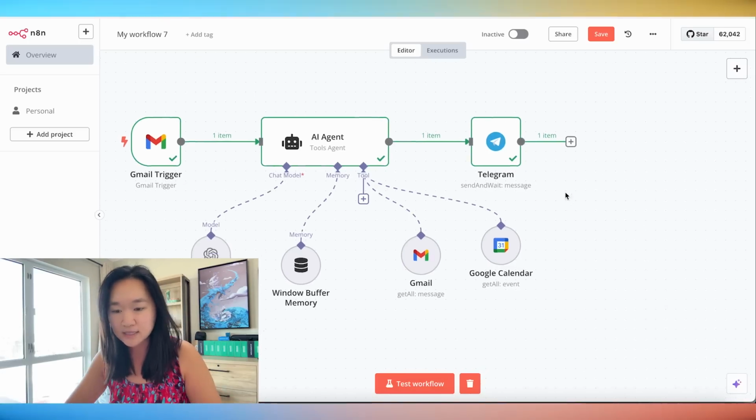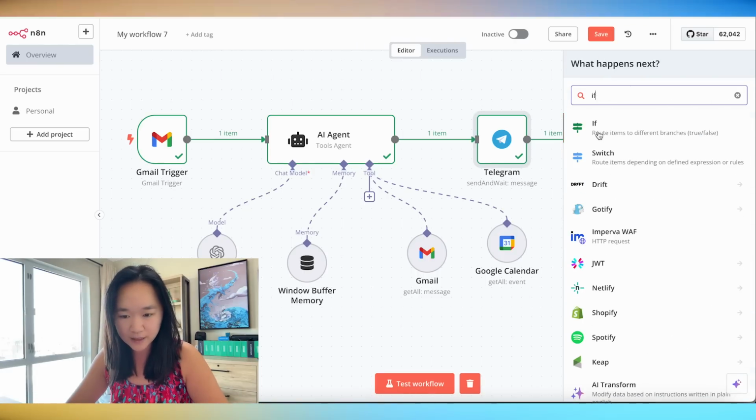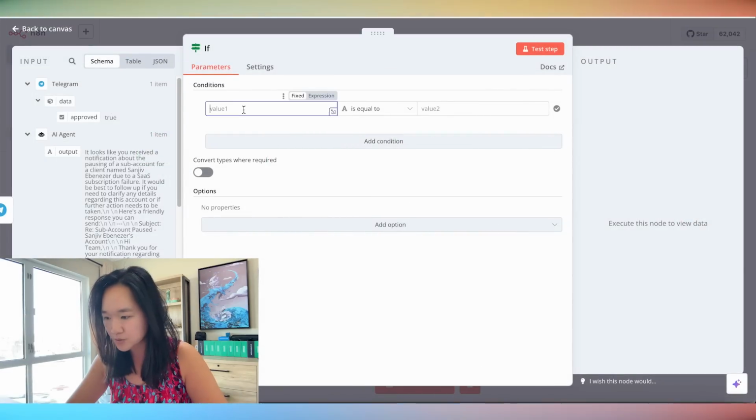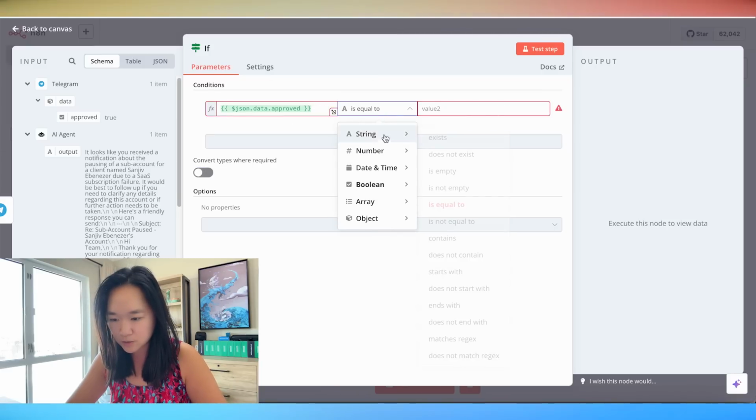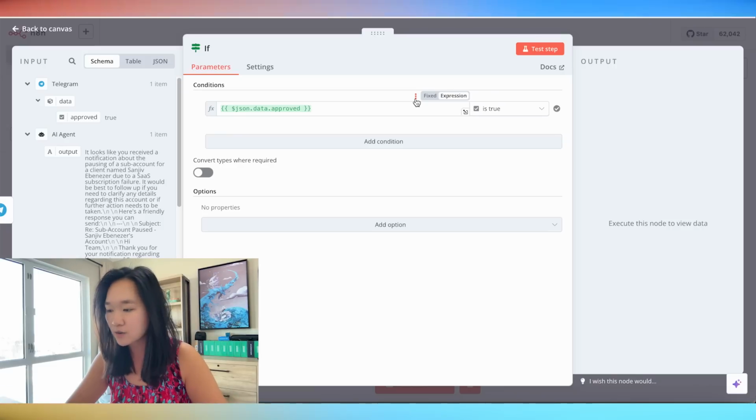check mark here. Now the last step here is to add in an if-else router. So if we approve the message, it's going to send that reply to the user. Otherwise, it's going to do nothing. All right, so let's press the plus button again, search for the if-else router. And what we want to do in this case is under the Telegram, we can see under data, there's approved or not approved. So we're going to drag over the approved here. And this is going to be a Boolean that is true. So if it's approved, then we want to send a reply. If it's not, we're going to do nothing.